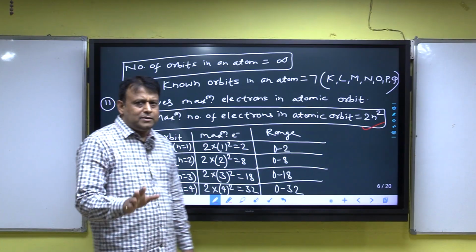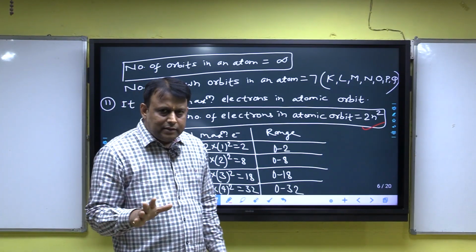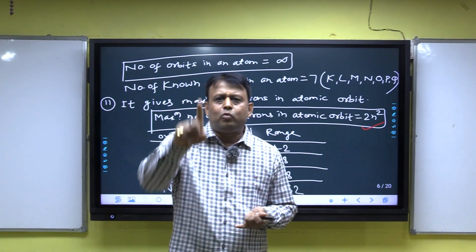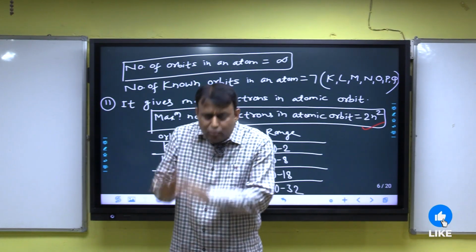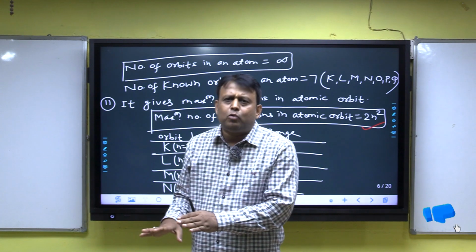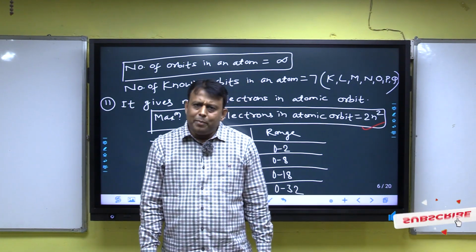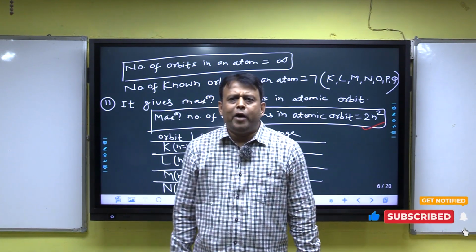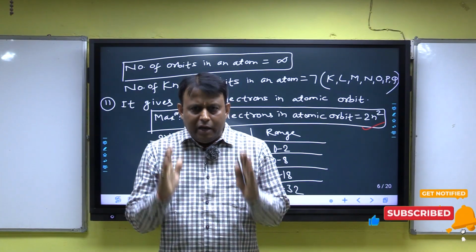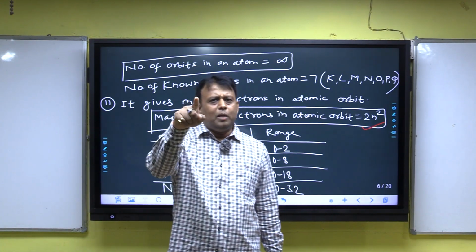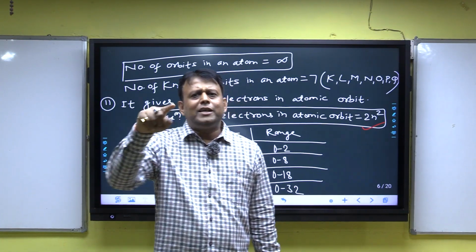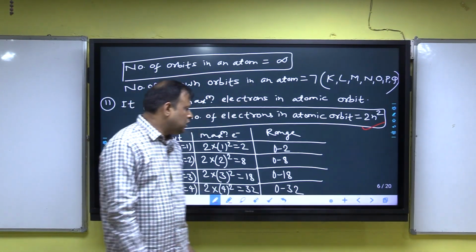There are 2 points discussed. First point: the principal quantum number gives the orbit number and the name of the orbit, and the value of n, the principal quantum number, is equal to the orbit number. And second point: the principal quantum number gives the maximum electrons in an atomic orbit, and always keep in mind the formula 2n square for maximum electrons in an orbit.